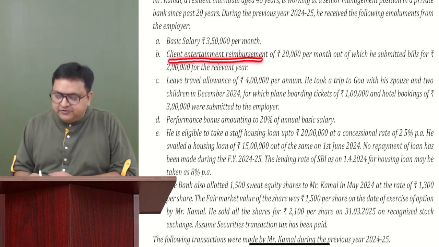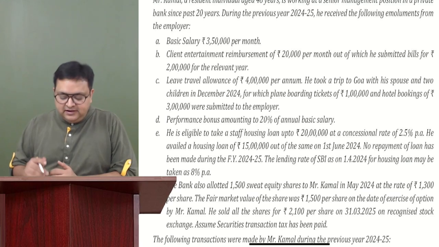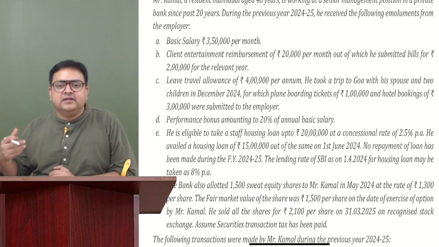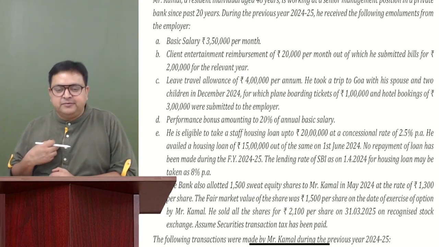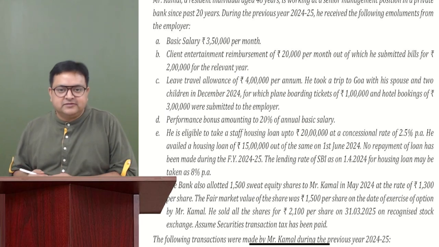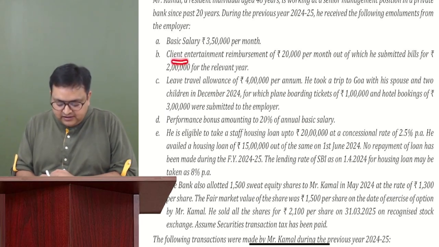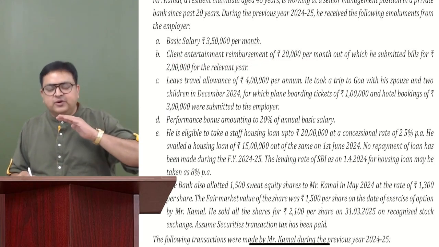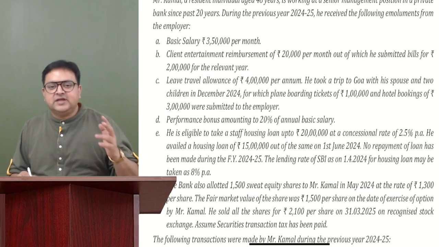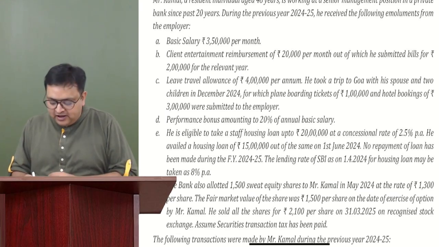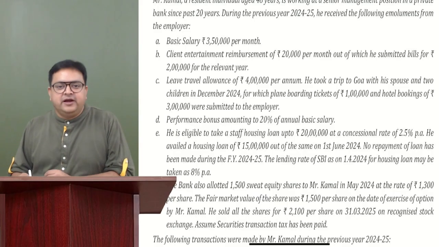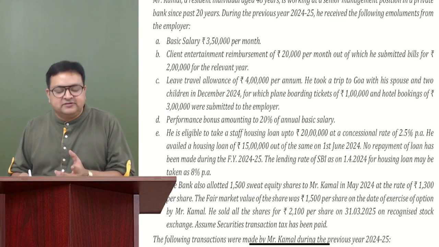Client entertainment reimbursement. What does it mean? He's working with a bank. He's been given some amount so that he can actually entertain the clients. So is it for his personal purpose or for the official purpose? This is for the official purpose. Agree now? So he's getting a client entertainment reimbursement of 20,000 per month. That is, he has to engage the clients, the bank customers also. That is the reason he's been given 20,000 per month. And in this case, it is for official purpose. So generally, this kind of thing should be exempted, right? It is not for your personal benefit. It is for the company's benefit. It is for the bank's benefit.